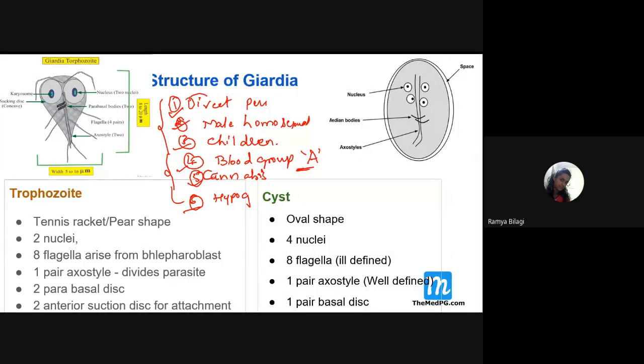They may ask you which of the following is the mode of transmission or susceptibility for Giardia lamblia. If all these options are given, then please go and tick all these things, right? Any doubts over here?